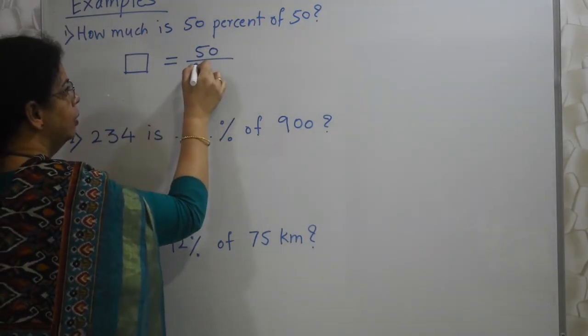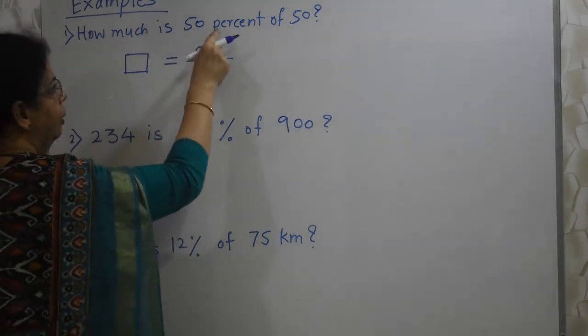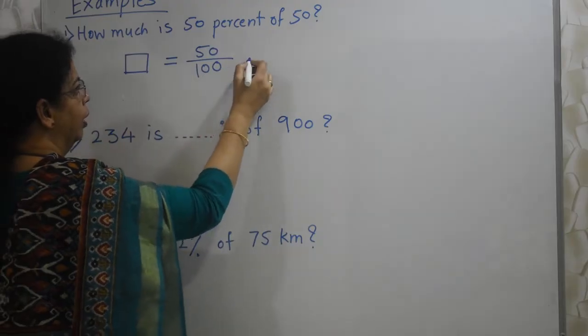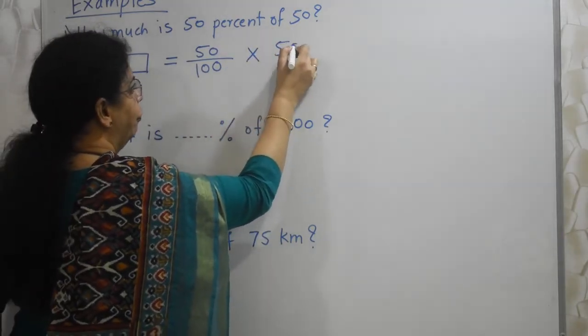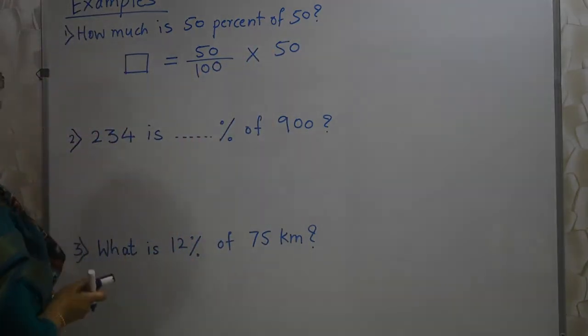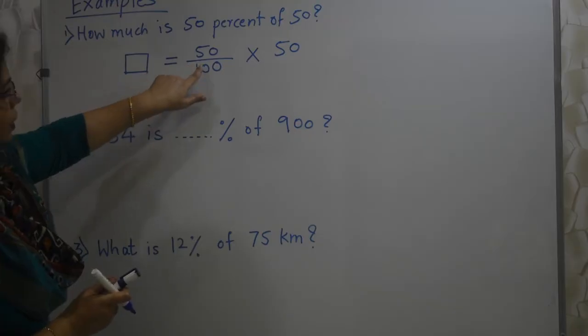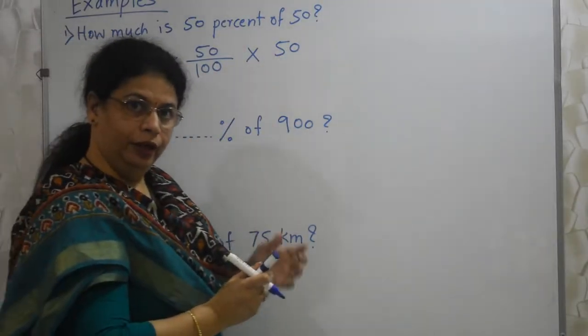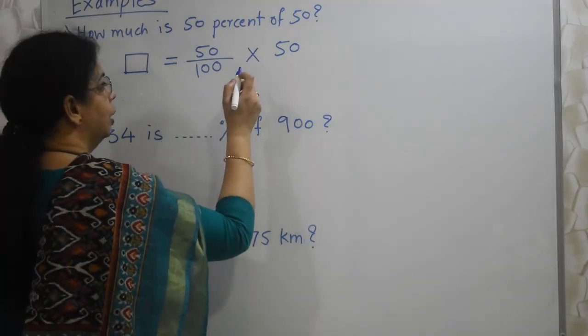Percent means, whenever you see the word percent, it is upon 100. 50% means 50 upon 100. Of means into, and 50. See, how much is 50% of 50? Clear? Now, first we will try to remove the zeros.